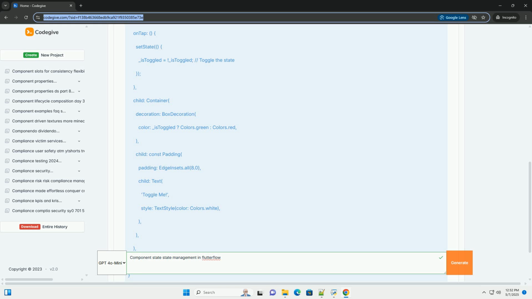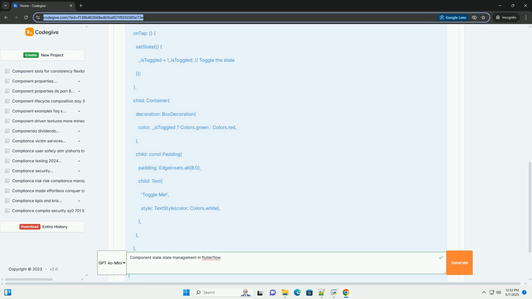Name it toggle button. 2. Add a container. Drag a container widget onto the component's canvas. 3. Add a text widget. Drag a text widget inside the container. Set the text to something like "toggle me."